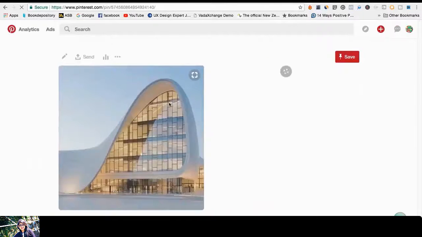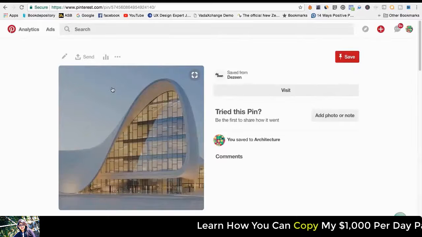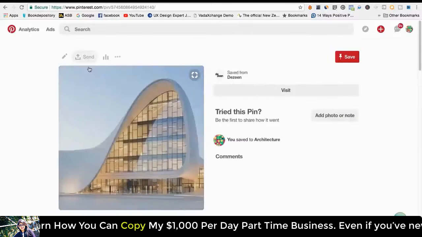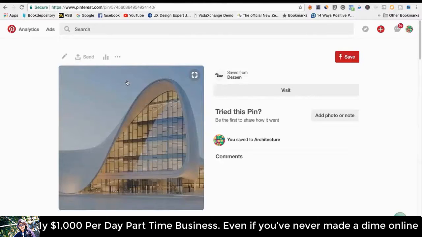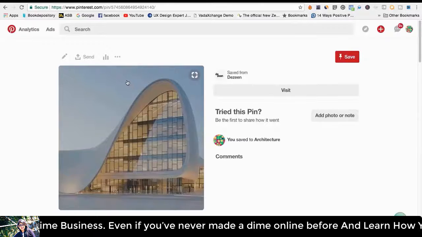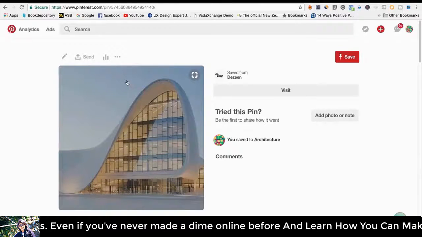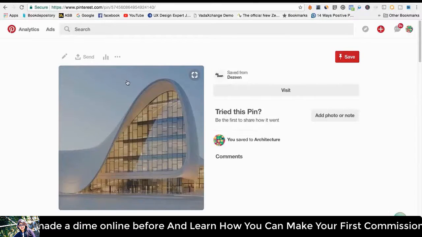So imagine this being your own product. So let's say the camping niche that we used as an example. Let's say it's a tent right here, and you say, go buy it now. Click this image and go buy it now. So if I actually click this image, it'll actually go to the Dezeen website. So all you have to do is create a bunch of followers, and on the image, just write, discounted tents available now. Go buy it now. It's that simple. You can get a ton of traffic for free if you just follow the exact methods that I showed you.